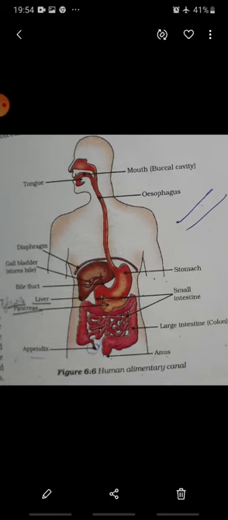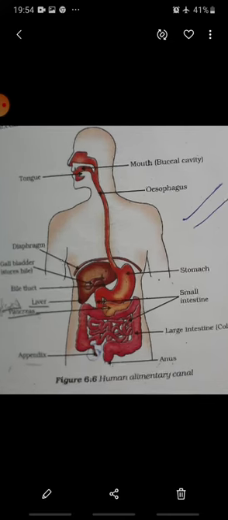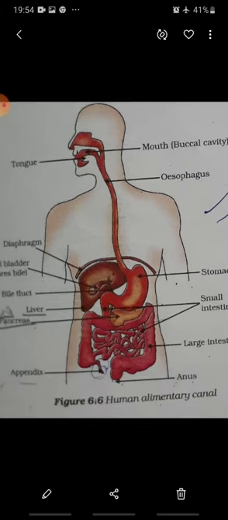Along with these parts, this digestive system of human beings also have some associated glands with it. अब glands क्या हैं? These are the organs which secretes special juices for the completion of any work. And here as we are talking about the digestive system, तो यहाँ पर जो glands हैं उनका क्या काम होगा कि they will secrete the juices, they will secrete the digestive juices which will help in enhancing the process of digestion. So there is a gland in the mouth.